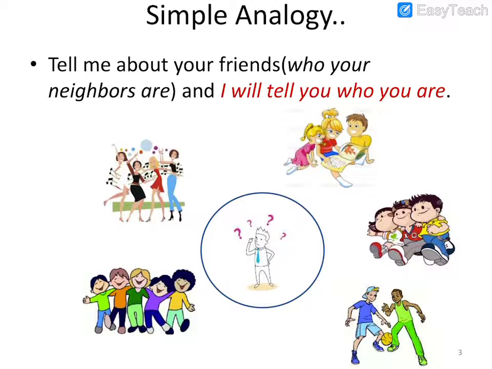Based on your friends group, we are able to predict which group a person belongs to, which class this particular person belongs to, based on some instances. That is the concept of the k nearest neighbors algorithm.